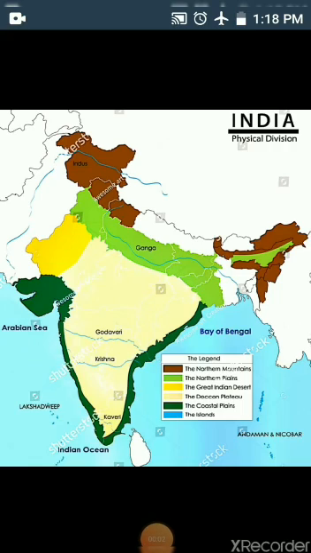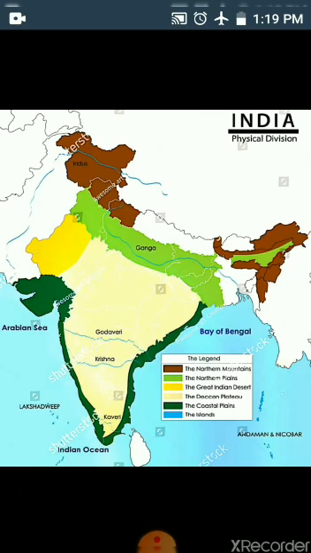Now we come to the physical divisions of India. Depending on the varied land features, India can be divided into 6 main divisions. You can also see in the picture. First is the northern mountains, shown with the color brown, and second is the northern plains, which you can see with the green color. The Great Indian Desert is with the color yellow. The Deccan Plateau is lemon color. The coastal plains are dark green, and the islands are blue. This is the physical division of India.